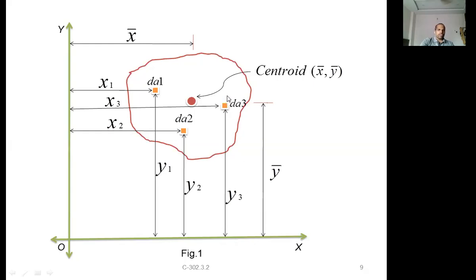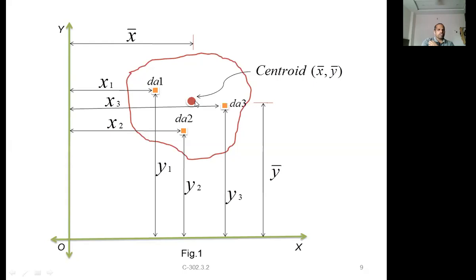Now this consists of many small areas. Divide this entire area into very small areas dA like this. It consists of several areas. How many depends on the accuracy required, so you can divide it into any number of particles.